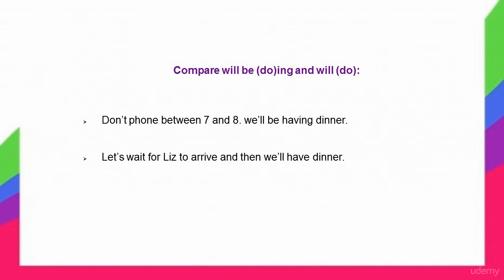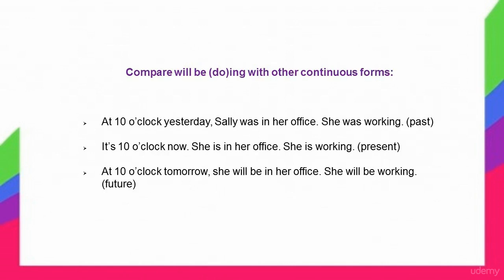Compare will be doing and will do. Don't phone between 7 and 8. We'll be having dinner. Let's wait for Liz to arrive and then we'll have dinner. Compare will be doing with other continuous forms.